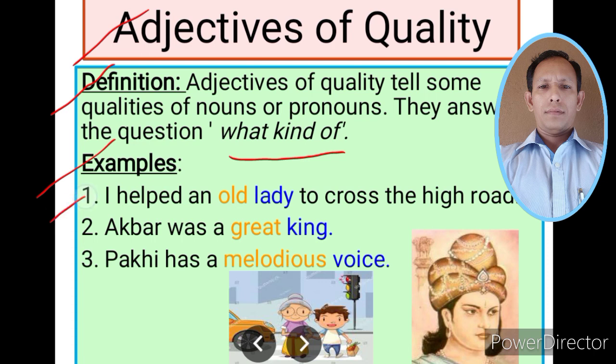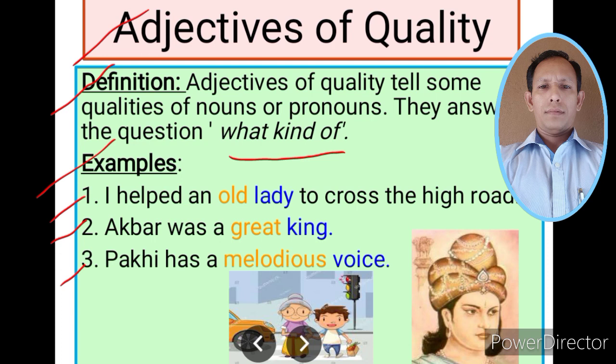In the first sentence, I helped an old lady to cross the high road. Second sentence is Akbar was a great king. And the third sentence is Pakhi has a melodious voice. Let us notice the nouns in these three sentences.